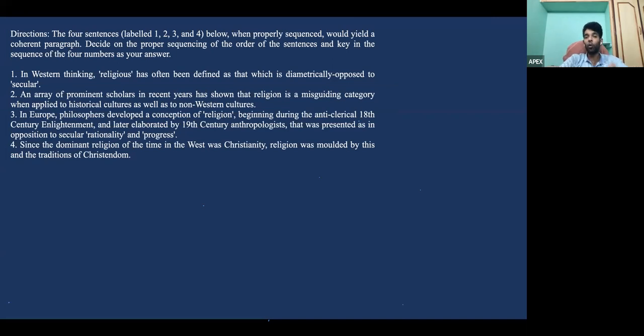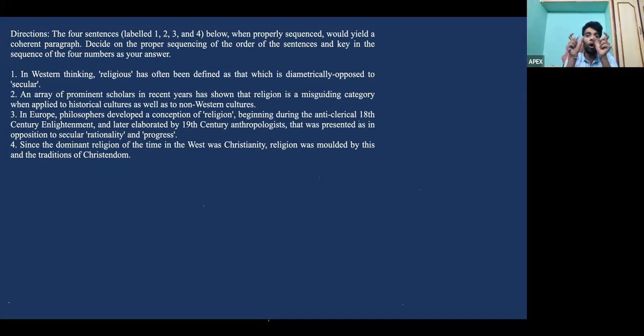But if you go through it quickly, in Europe, philosophers developed a conception of religion beginning during the anti-clerical 18th century Enlightenment and later elaborated by 19th century anthropologists, that was presented as in opposition to secular rationality and progress. Now, here, we have talked about secular rationality and progress being something very opposite to how Christianity or religion was thought of.